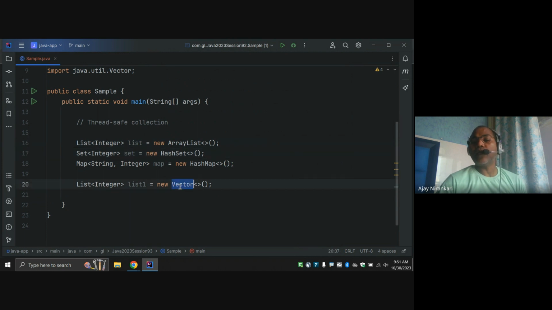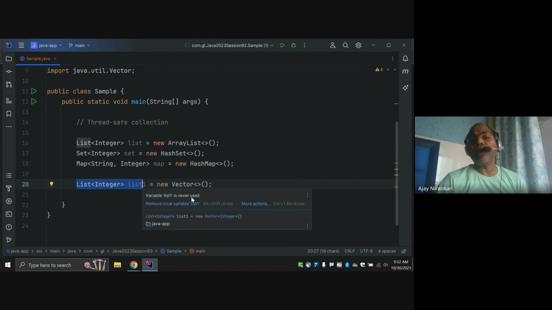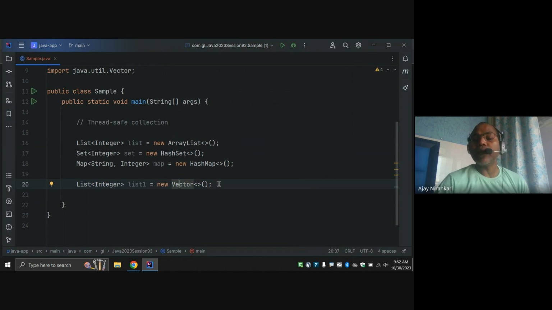But here you can use the vector. Now this list interface becomes thread safe. Why? Because this vector class has implemented the add method, remove method, and get methods as synchronized methods. Synchronized means at a time only one can call them, right?